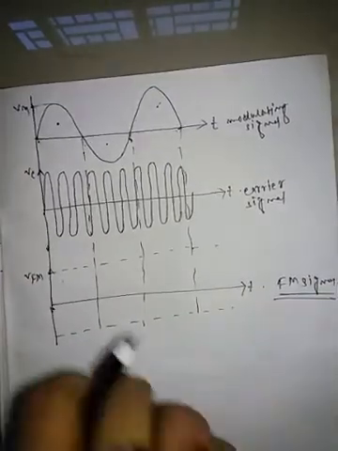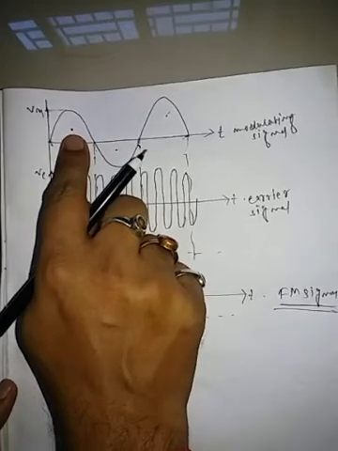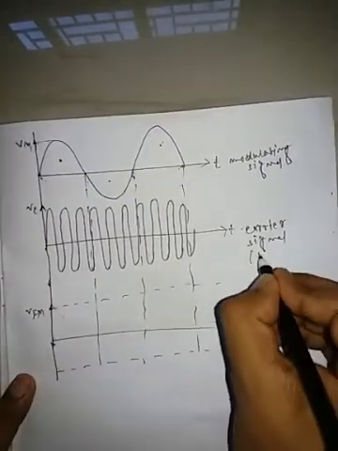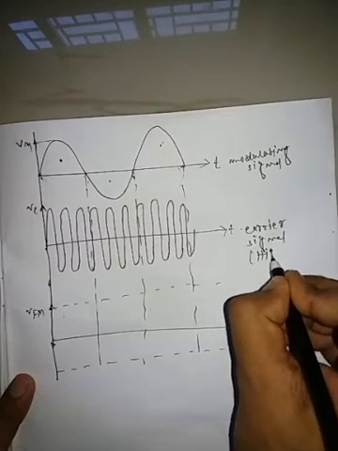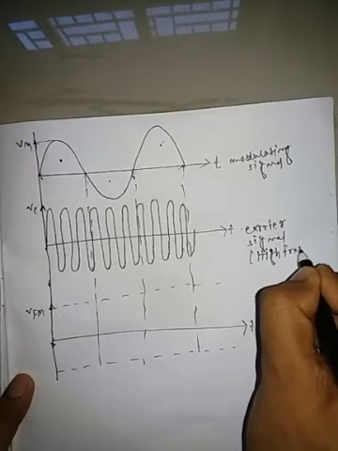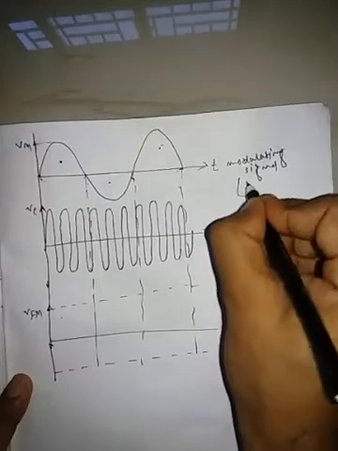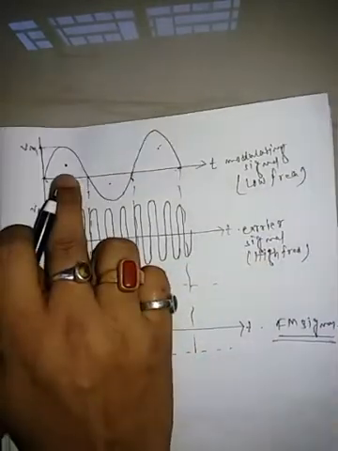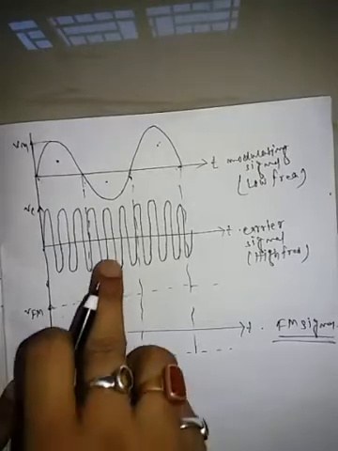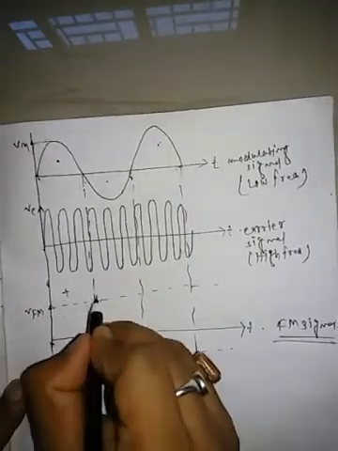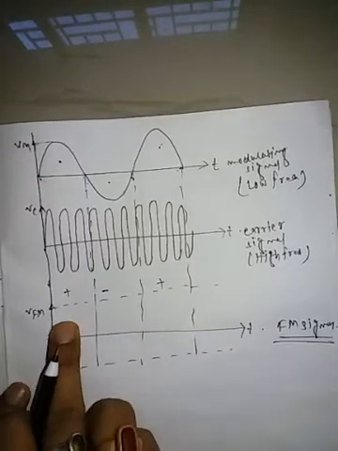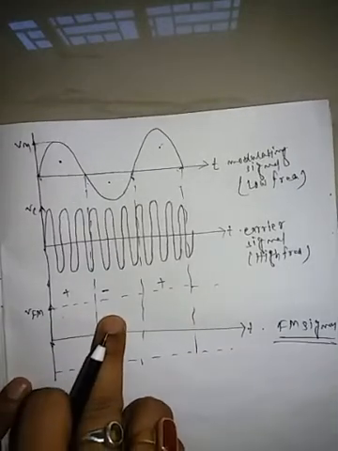When there is a positive pulse of the modulating signal, the frequency is high, and when there is a negative pulse, the frequency is low. So frequencies vary. When the positive pulse, high frequency. When the negative pulse, low frequency.